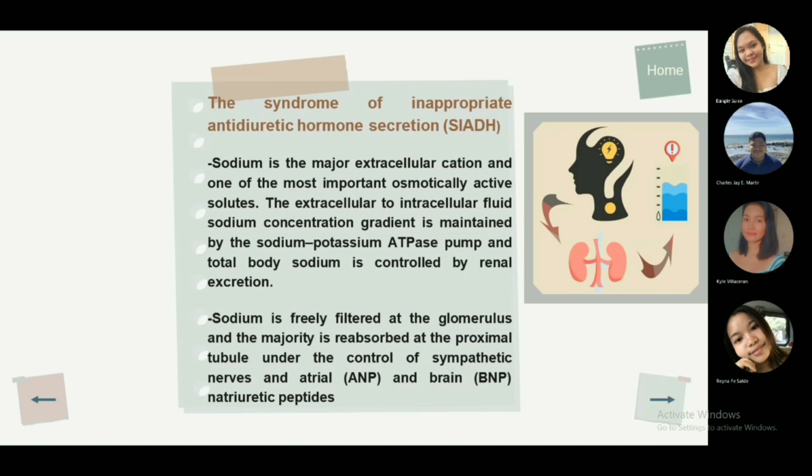Sodium is freely filtered at the glomerulus, and the majority is reabsorbed at the proximal tubule, under the control of sympathetic nerves and atrial (ANP) and brain (BNP) natriuretic peptides. The latter cause natriuresis by inhibition of sodium transport in the medullary collecting duct, by increasing glomerular filtration rate, and by inhibiting renin and aldosterone release.